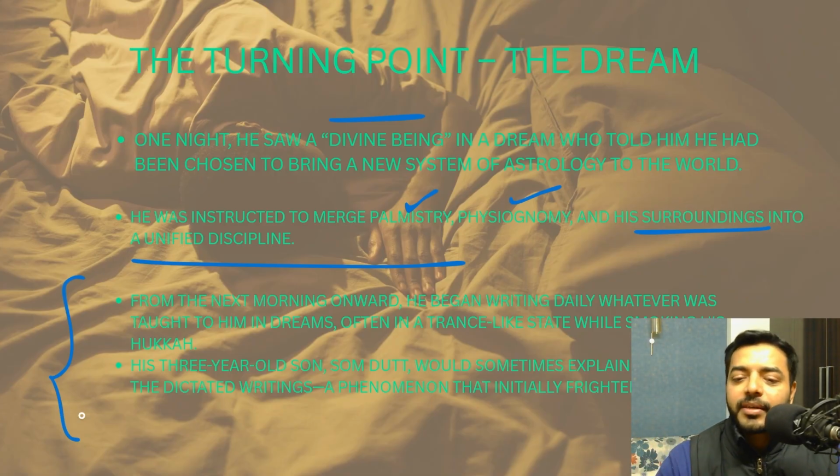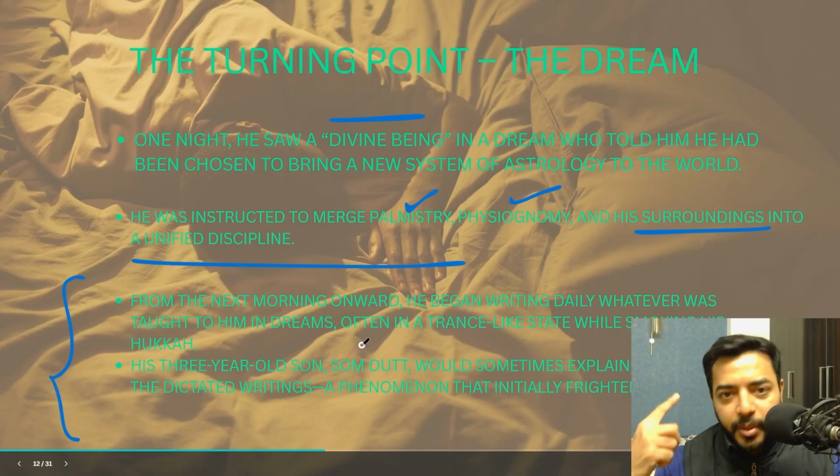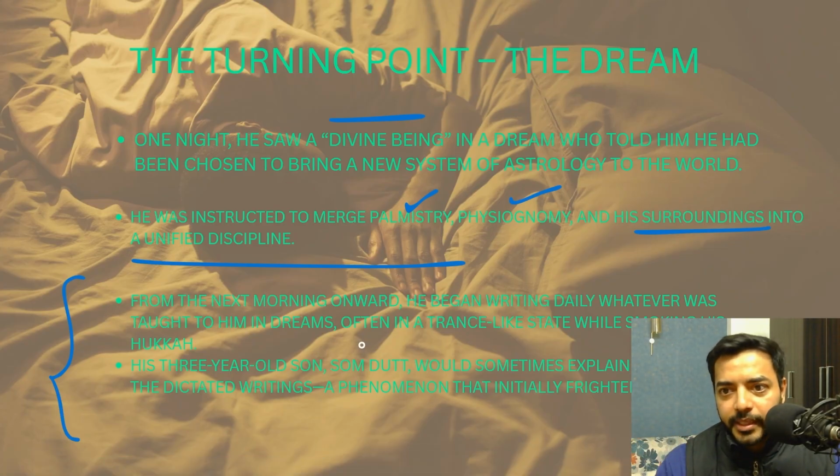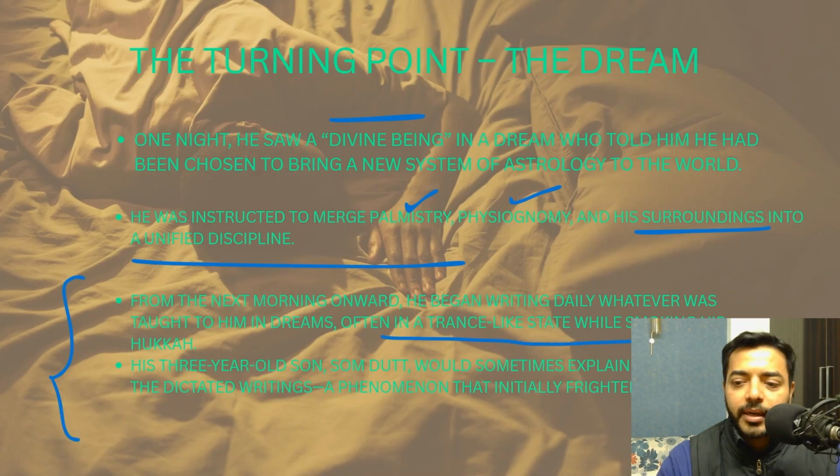But he used to be in a very trance state, because last night he dreamt about something and God told him that he needs to start building this Lal Kitab astrology. So he used to smoke his hookah and start writing, and he continued to write. And at times his 3-year-old son, Pandit Somdat, would sometimes explain the meaning of the dictated writings, and at times Panditji would get shocked and frightened, wondering, look, what is happening? I don't understand.